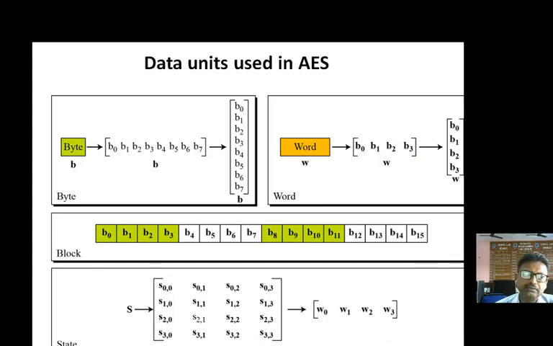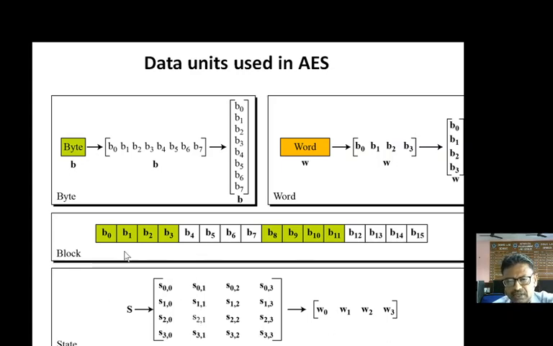And now the state. State is simply the representation of these block values into the 4 by 4 matrix, and you can see very clearly that the first value of the block is represented as S00, then S10, S20, and S30. And this S00 is nothing but B0, S10 is B1, S20 is B2, and S30 is B3. So whenever we are converting block into this state, we are taking column by column from top to down. Then the B4 value will be considered as S01, S11 will be B5, and so on.